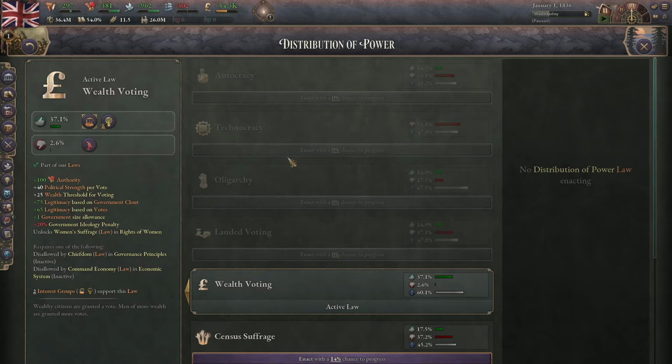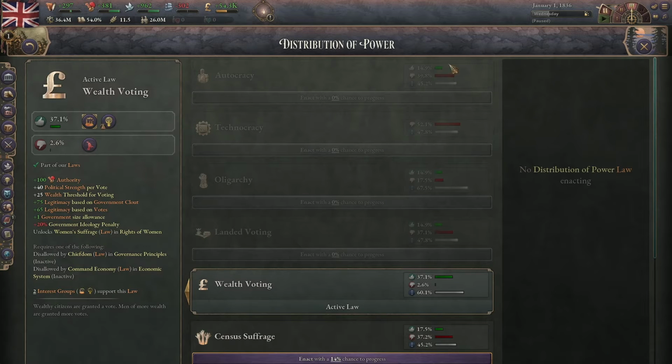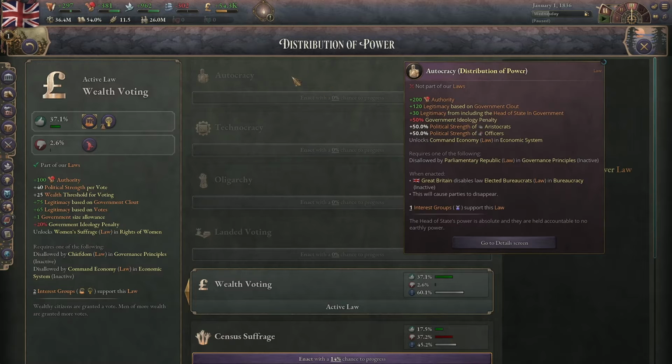I'm going to divide these into 2 categories, those with voting and those without voting. I'll start with the ones without voting because they are at the top. The first one is autocracy. Like I said earlier, this gives you a lot more authority, but it also makes it so that you can only pass laws based on the leader of your government's personal agenda.